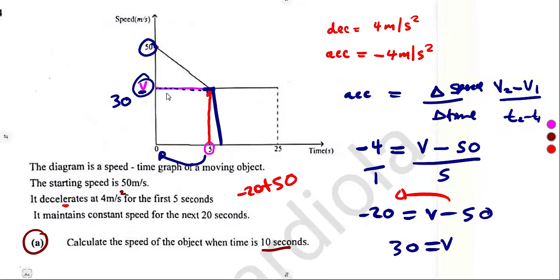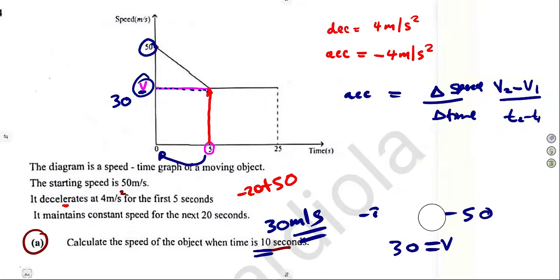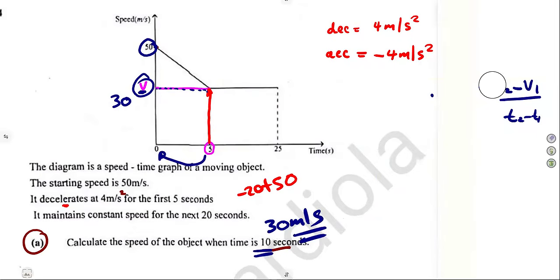Meaning to say at 6 seconds, at 7, at 8, at 9, at 10, same speed. So the speed at 10 seconds is 30 meters per second as well. It was that type of a question. You see how they play around with you guys. They know that you are used to these questions.